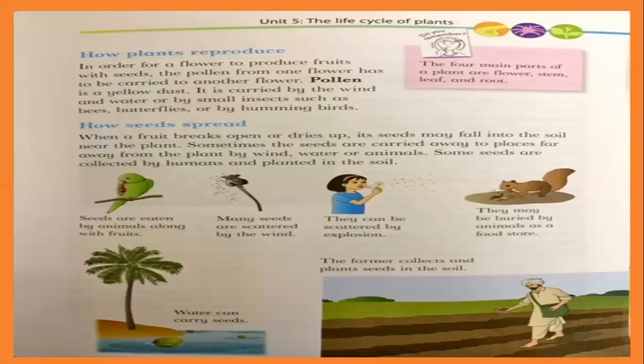Okay, children, understand what is written here in this pink part. The four main parts of a plant. Yes, do you remember what these parts are? Flower, stem, leaf, and root. These are the four main parts. Do you remember? Look what she's asking.